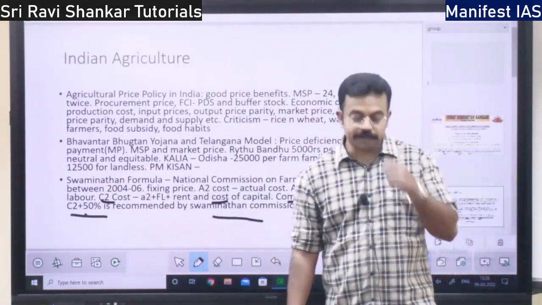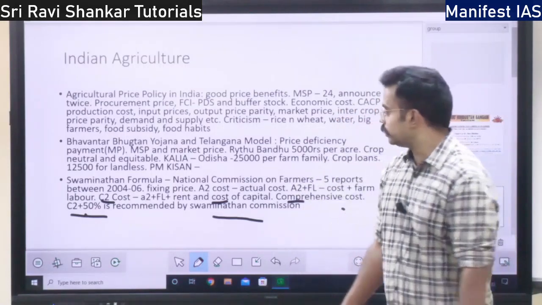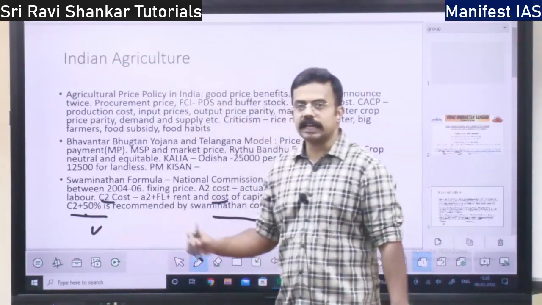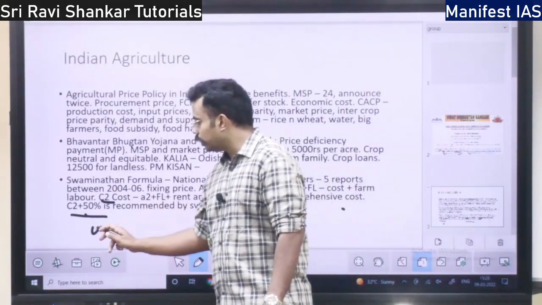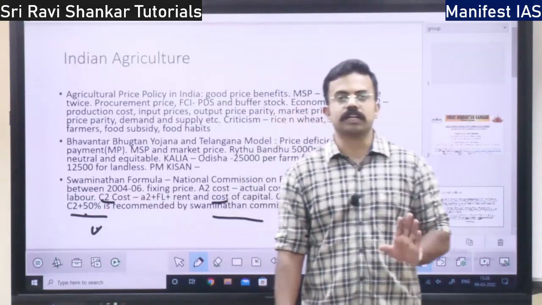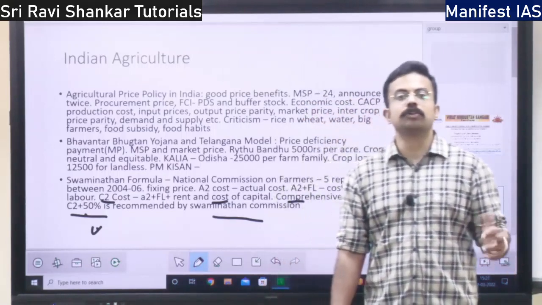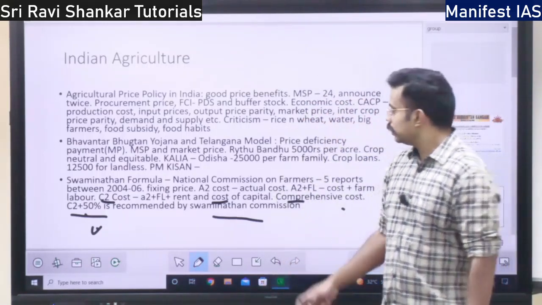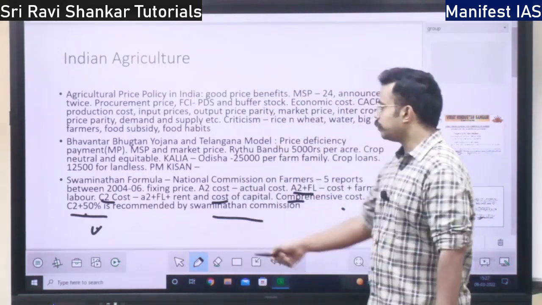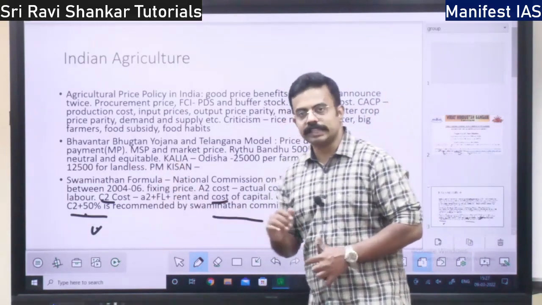Whenever there is a farmers' protest, it is majorly regarding this C2 plus 50% formula. They say the government should give this much cost. However, the government is not yet giving C2 plus 50%. They are just depending on A2 plus FL. That is, they are still giving only this price. So the farmers now are demanding C2 plus 50%. That is why all these protests.